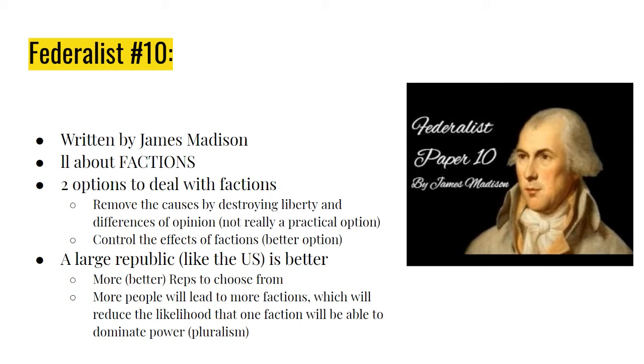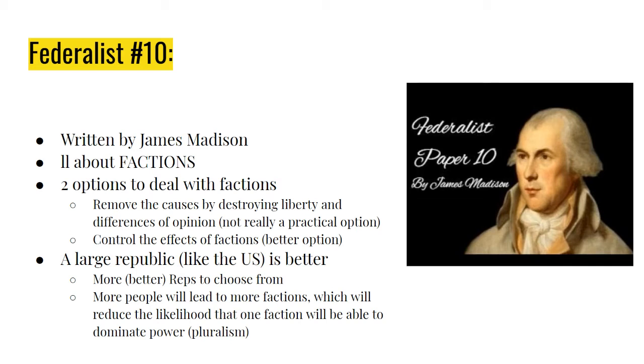So the best way to deal with this is you control the effects of factions, and this is a much better option. This is the key point that Madison writes about when it comes to our new government. He's looking at the new government in its size with a glass-is-half-full kind of approach. The large size of the new government, especially a government like the United States, is definitely better than a smaller republic.